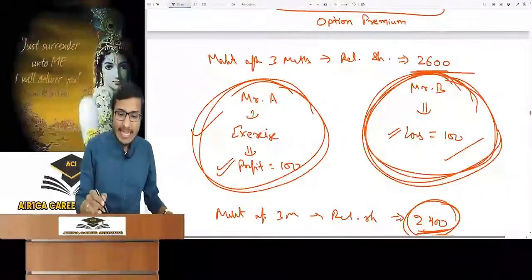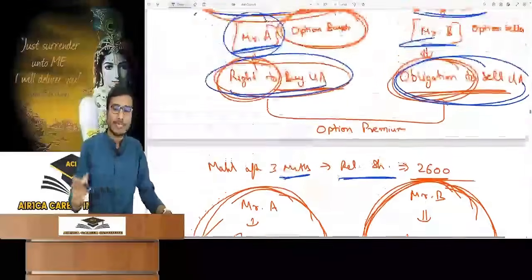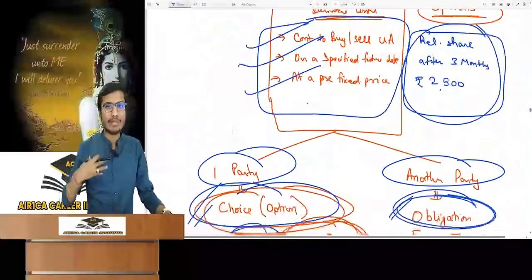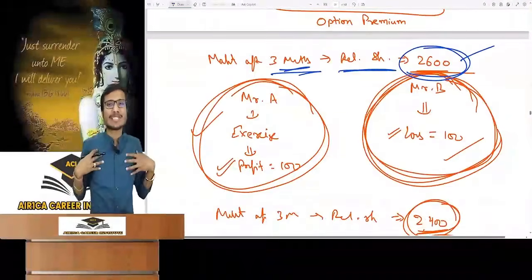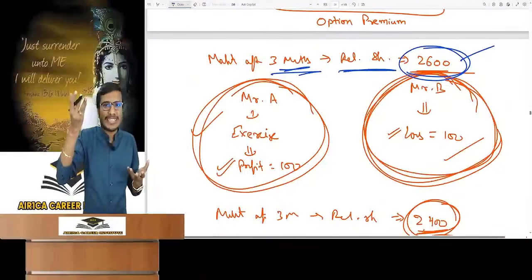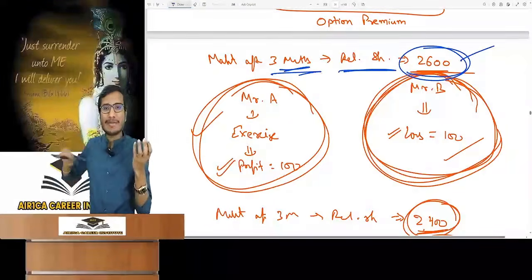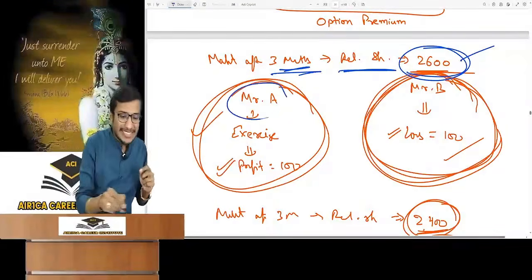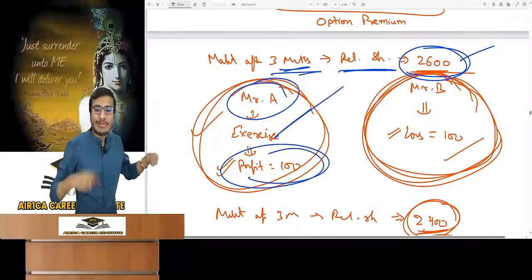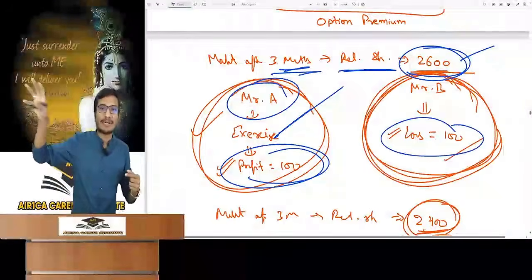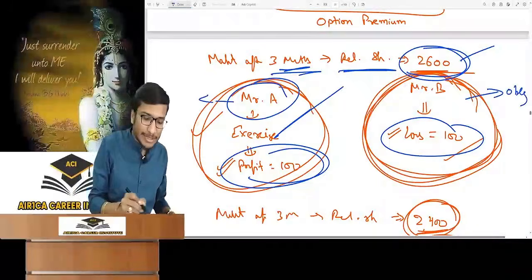Let's see an example. I said I will buy Reliance's share after 3 months for rupees 2500. I have told him that I can buy this share after 3 months. That is the choice I have. After 3 months, the Reliance share in the market is at 2600. So, will I want to buy? This is logical. On the upside, exercising the contract to buy makes sense as there is profit. Think normally. We'll buy it for 2500 and sell it for 2600. Profit of 100. So Mr. A will exercise his option or choice and will earn a profit of rupees 100. So Mr. B will face a loss of 100 as he will buy shares from the market at rupees 2600 and will have to sell to Mr. A because he has an obligation on his part.